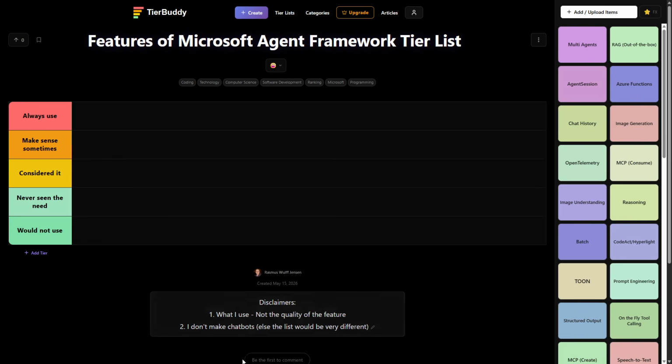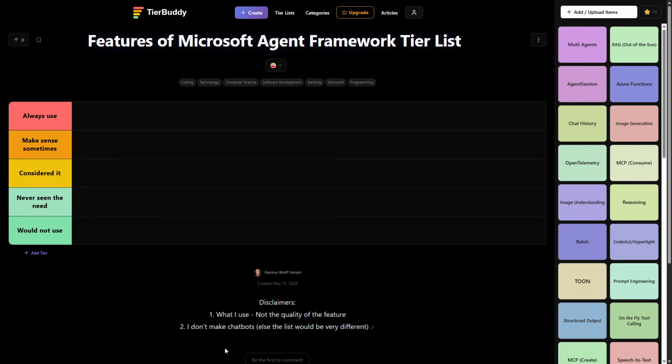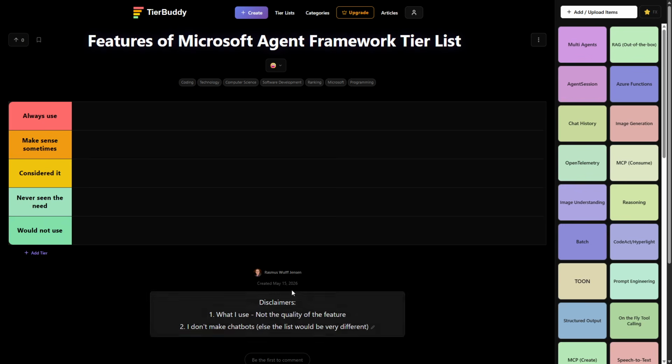And also one more thing is I never do chatbots. All my AI features are behind the scenes things that are reacting to webhooks, running on schedules most of the time. So some of these simply don't make sense in those cases, and that would be the why I have never seen the need. So had I been working on chatbots all the time, I would definitely have a different list. But let's just get to it and see if this brings any value.